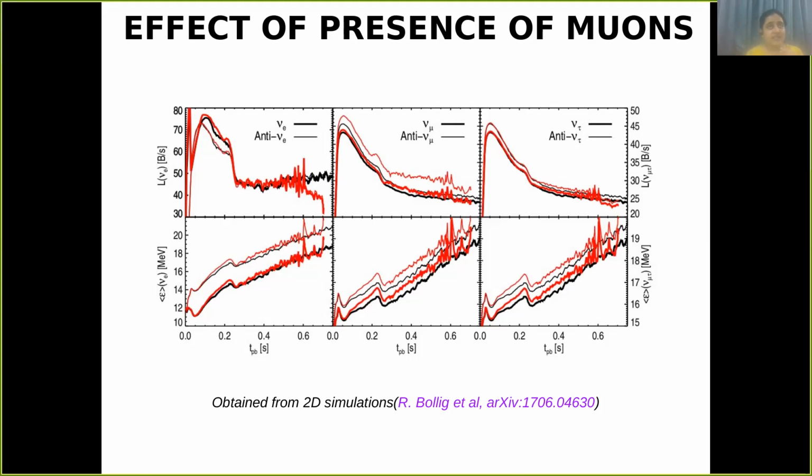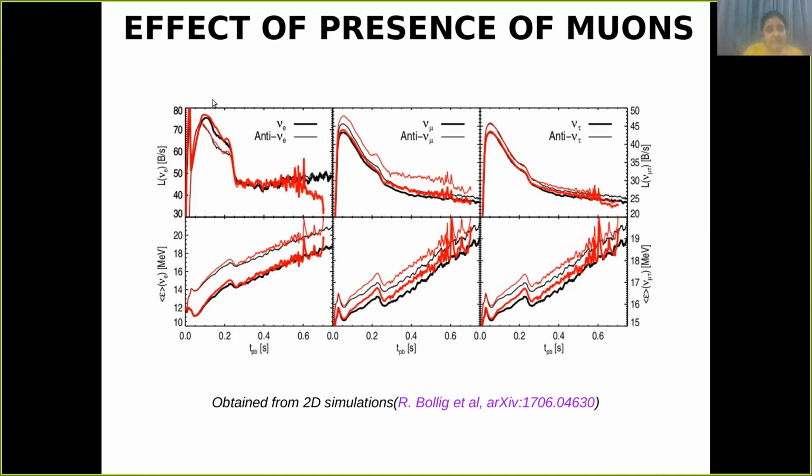But if we consider that muons are also present in the environment, which has been shown in this paper by R. Bollig et al., where they say that in the accretion phase, the temperatures are so high that there is a possibility of creation of muons also. Then similar charged current reactions can also take place for muons, and thus the muon neutrinos and antineutrinos can be produced, and now there will be an asymmetry between the number of muon neutrinos and antineutrinos.